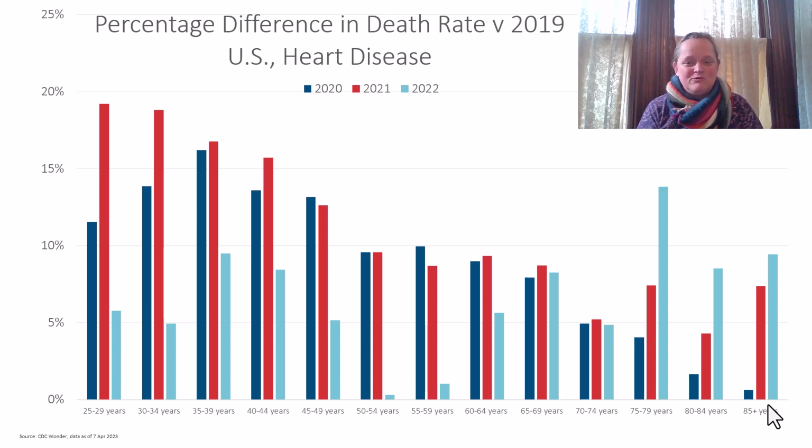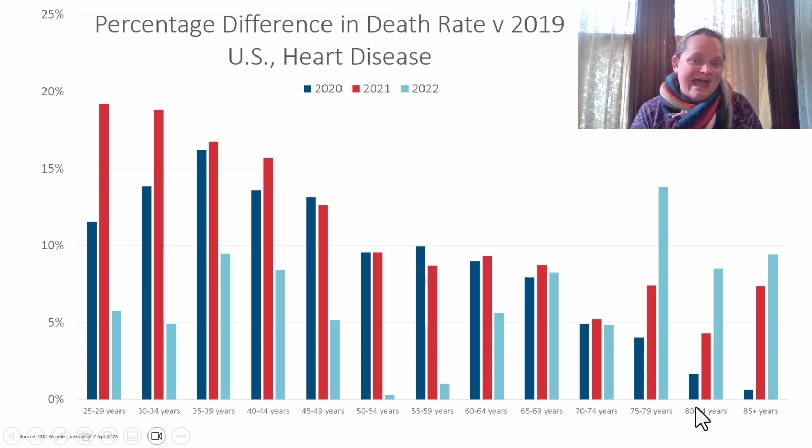Then for 2021, we see the peak here at age 25 to 29 and then coming down. Now, the most active year for the pandemic was 2021. In 2022, we had most of the COVID deaths at the beginning of the year, so like January, February, and then it came down from there. After spring 2022, there was not much activity. There were some excess deaths at the end of the year, but a lot of that was actually going back to flu and some other stuff.